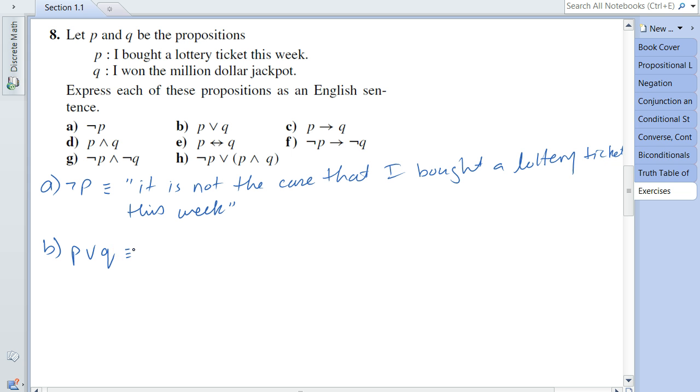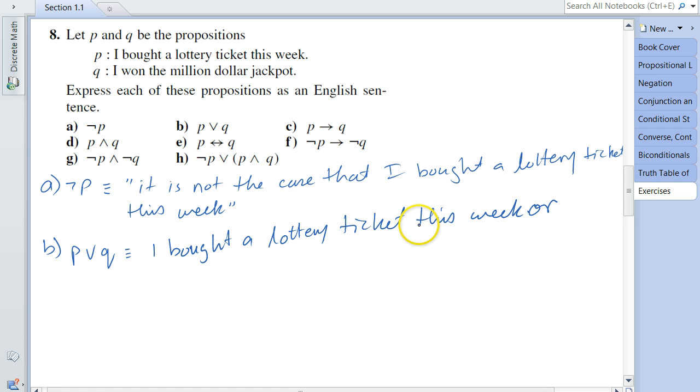So I'm going to write the first proposition: I bought a lottery ticket this week, and then I'm going to put the connective or, and then I'm going to write the second proposition: I won the $1 million jackpot.